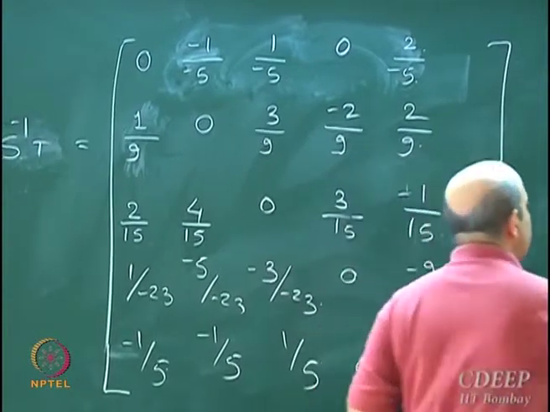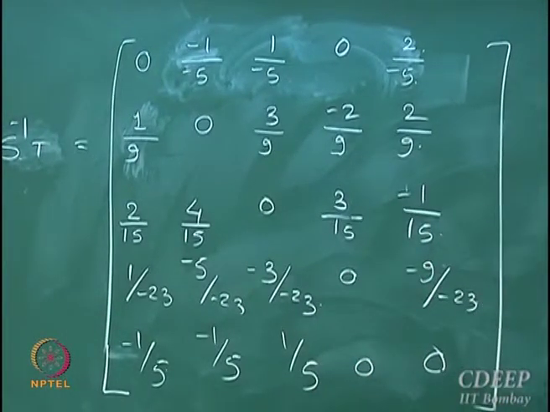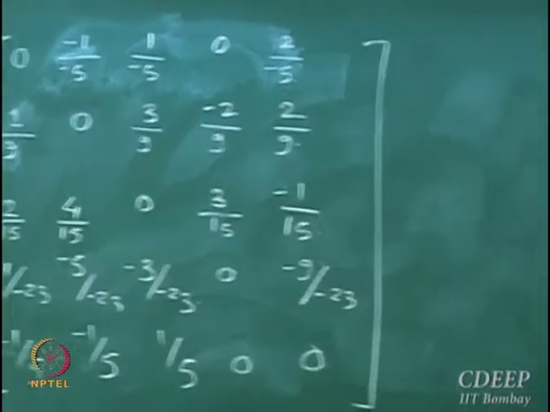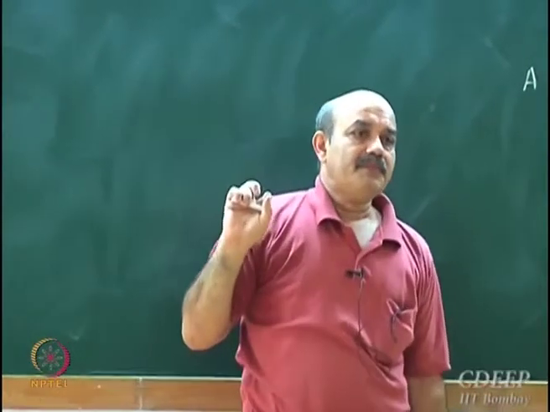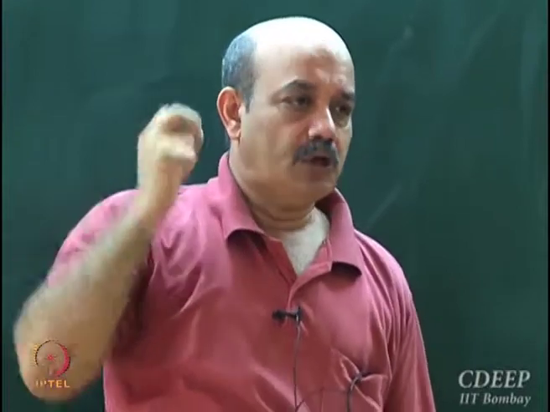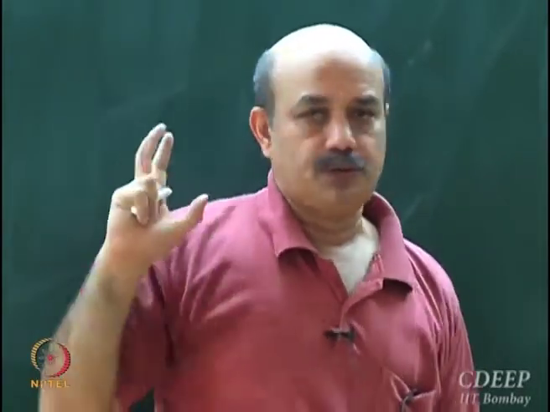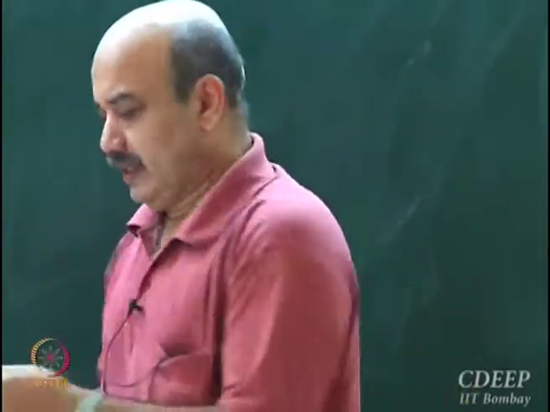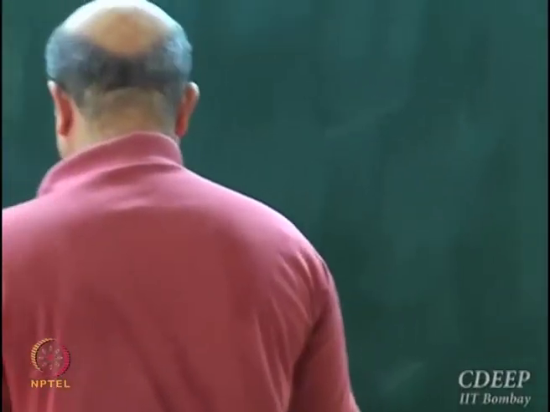Okay, there are other theorems. The first theorem that you should know about convergence of iteration schemes is that if the A matrix is diagonally dominant, then the Jacobi method as well as the Gauss-Seidel method will converge to the true solution.